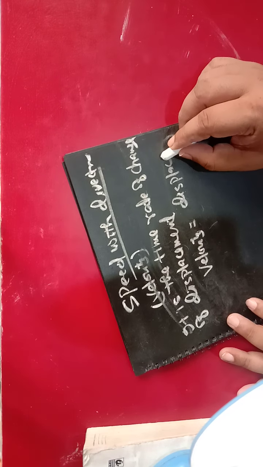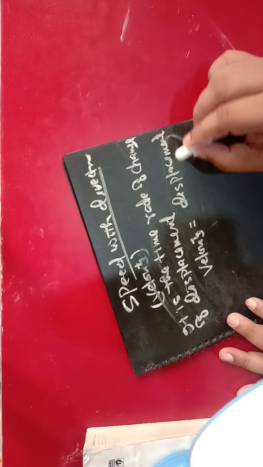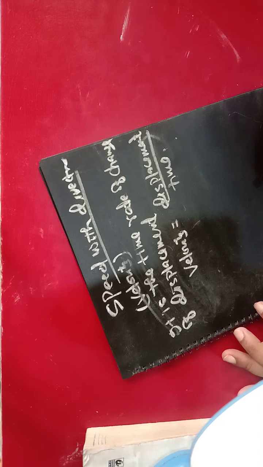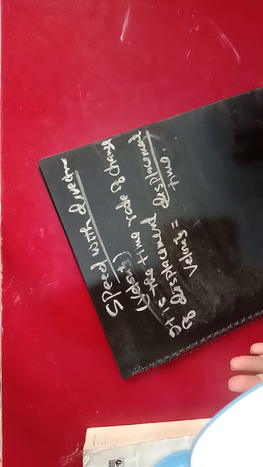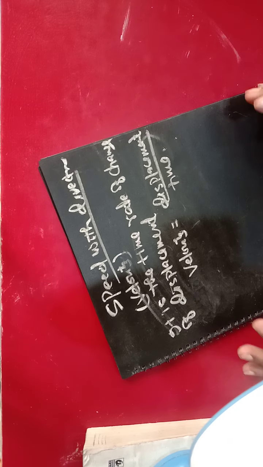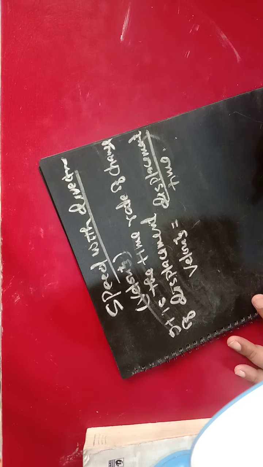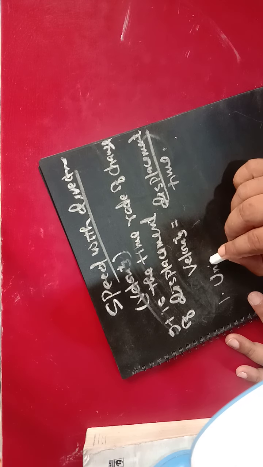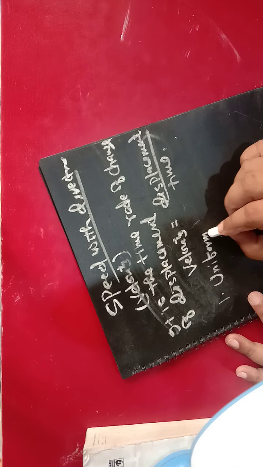Velocity equals displacement upon time. Clear? And as you get different types of speed, here also you will be getting different types of velocity. One is the uniform velocity.